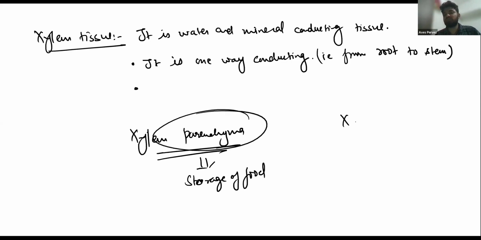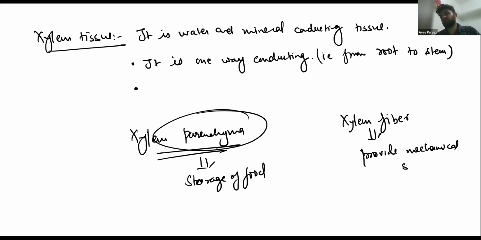And if I'm talking about xylem fibers or xylem sclerenchyma, it provides mechanical support. You understood? The remaining two are tracheids and vessels.